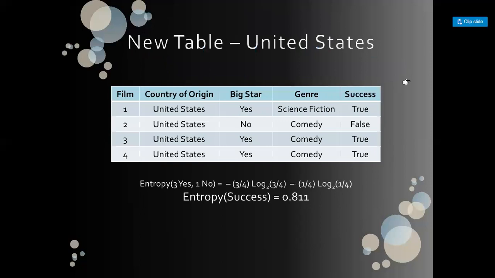For example, after splitting on the attribute in the case of United States, we have the following data set in which there are 3 true and 1 false. So initial entropy here is minus 3 by 4 log 3 by 4 minus 1 by 4 log 1 by 4, which equals 0.811.